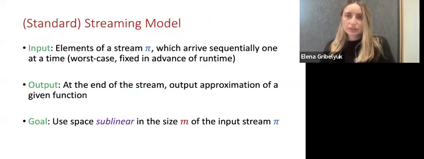Let's begin by defining the standard streaming model. Here we're given an input stream pi of elements which arrive one at a time. This stream is worst case, and it's fixed in advance of the runtime. At the very end of the stream, after processing it, the algorithm should output an approximation of some function, which was chosen in advance and known to the algorithm. Importantly, the goal is to design algorithms that use space that's sublinear in the size of the input stream.